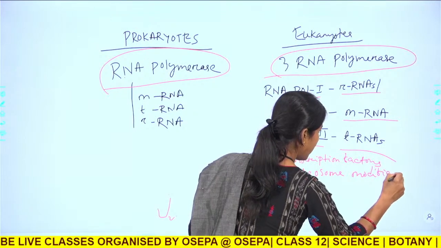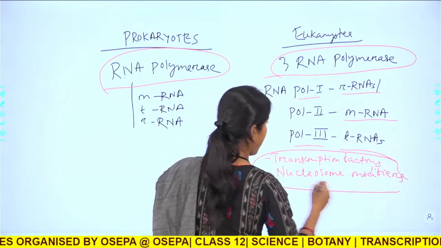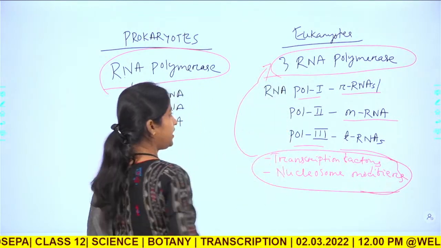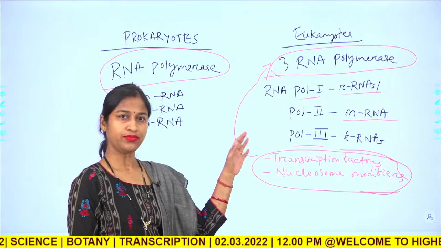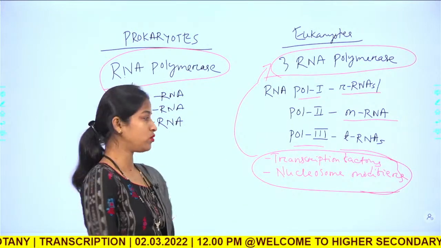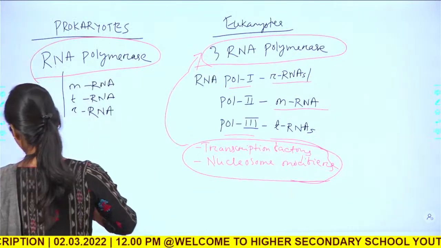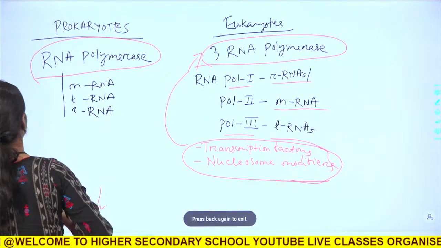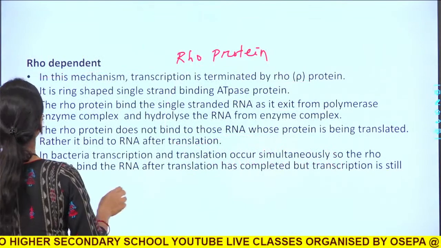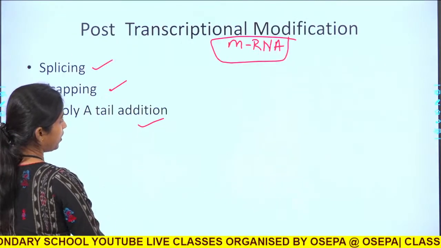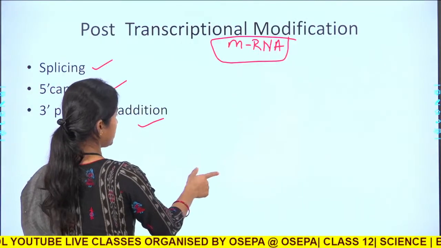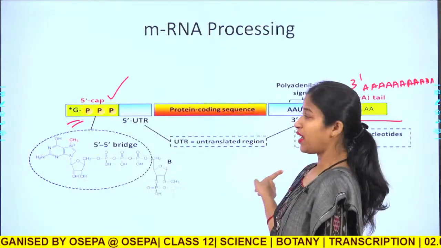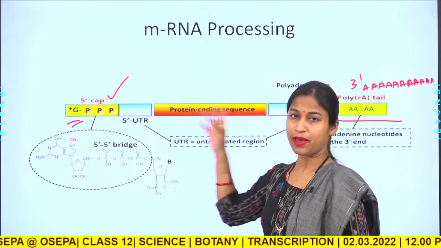They are also involved along with the RNA polymerase molecule in case of eukaryotes. So, this is all about transcription and post-transcriptional modifications like splicing and mRNA processing, like 5 prime capping and 3 prime